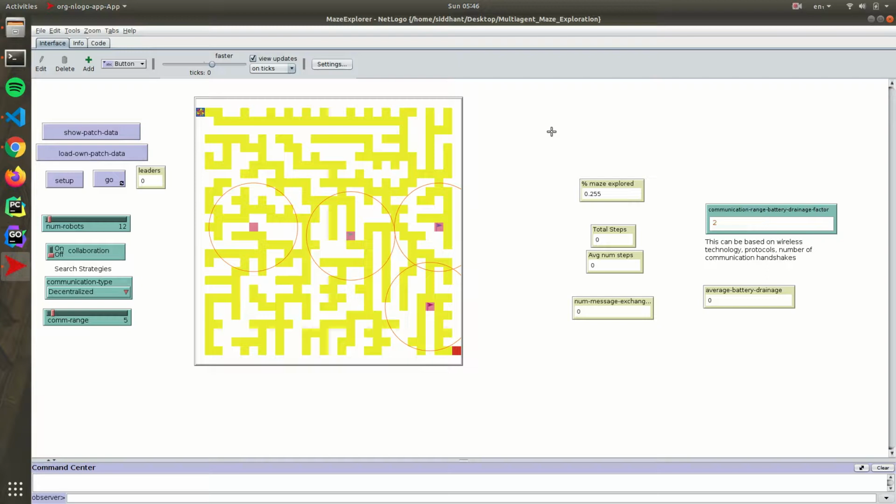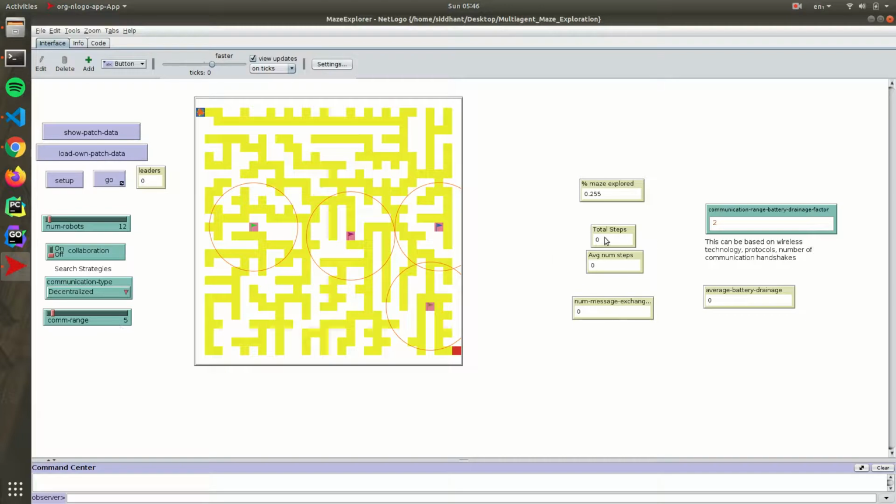So this is our interface tab. This is the maze. The pink patches are the towers where the communication will happen in one of the strategies. The blue patches is where the turtles start, and the red patches where they have to come. We have the number of nodes. We have the collaboration. We have the different strategies for communication type, and the range of the communication.